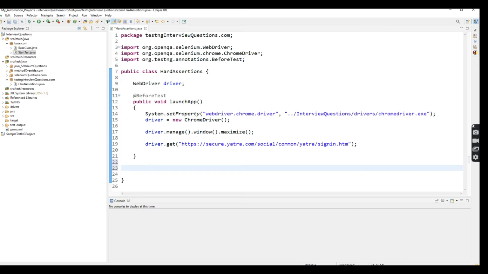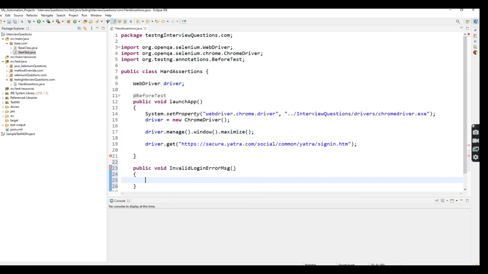Here I'm going to validate the invalid login error message. That error message I'm going to validate using hard assertion, and then you will understand what hard assertion is. So I'm going to create one method named invalidLoginErrorMessage. This is the test I'm going to perform here.